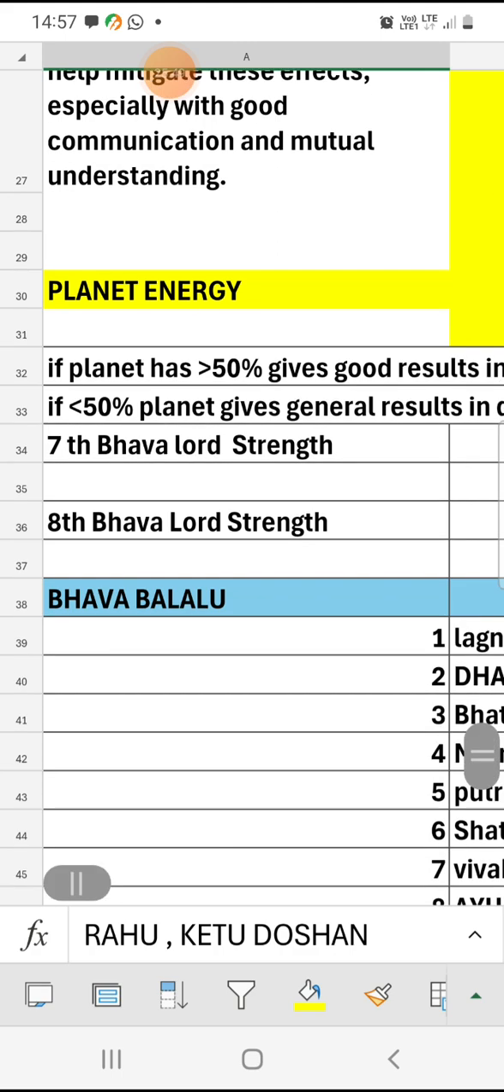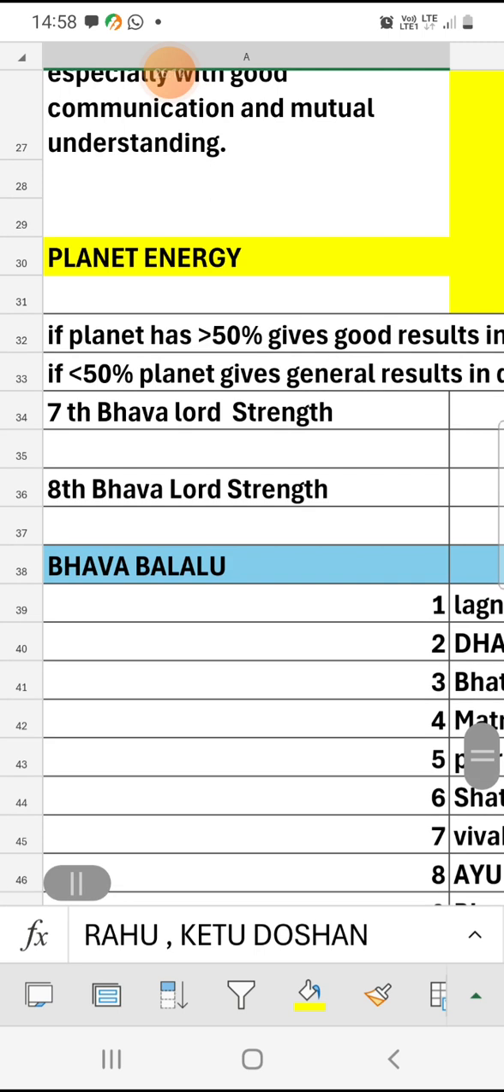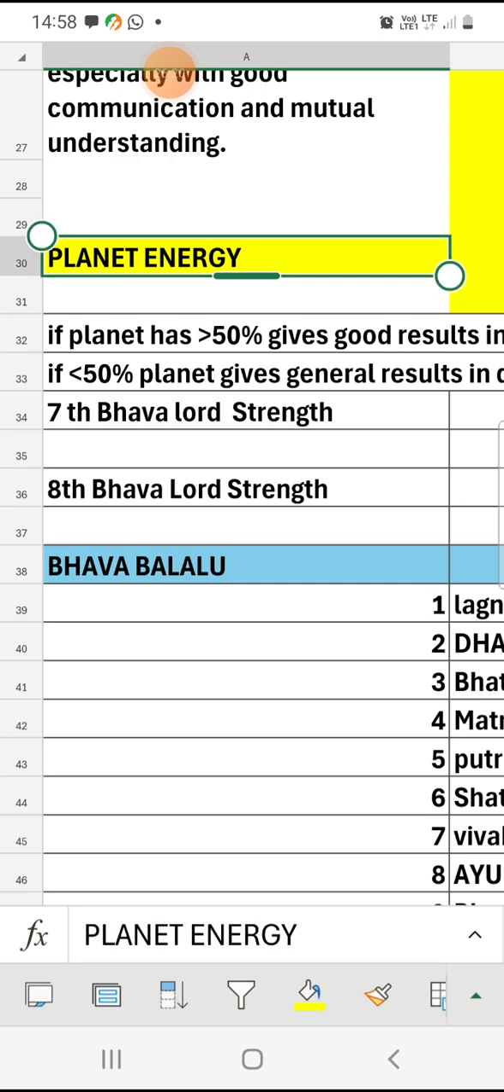So there are many points we need to consider for the energy of any planet. These are the points I have briefed for calculating the energy of a graha. Mostly for marriage compatibility, three planets are considered: Kuja, Mars, Jupiter, which is your Guru graham, and Venus, Shukra graham. For the energy of these three planets, these are the points we need to check back.